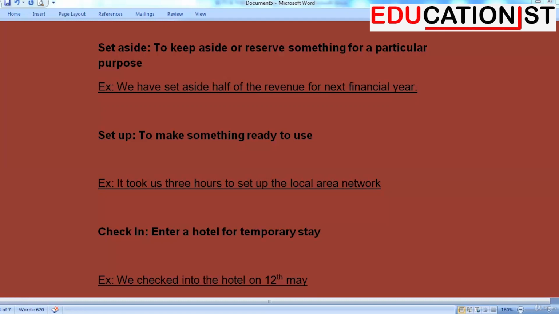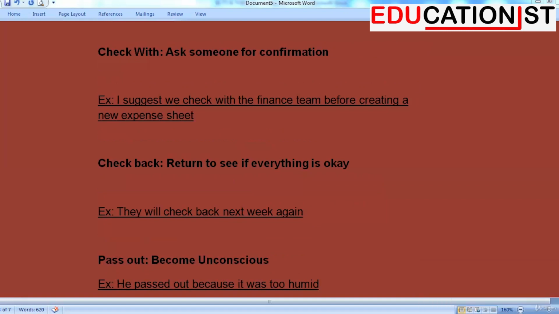Check in. Enter a hotel for a temporary stay. Example, we checked into the hotel on 12th May. The next one we are looking at is check with. That means ask someone for confirmation. I suggest we check with the finance team before creating a new expense sheet. Check back. Return to see if everything is okay. Example, the clients will be here and they will check back next week again.